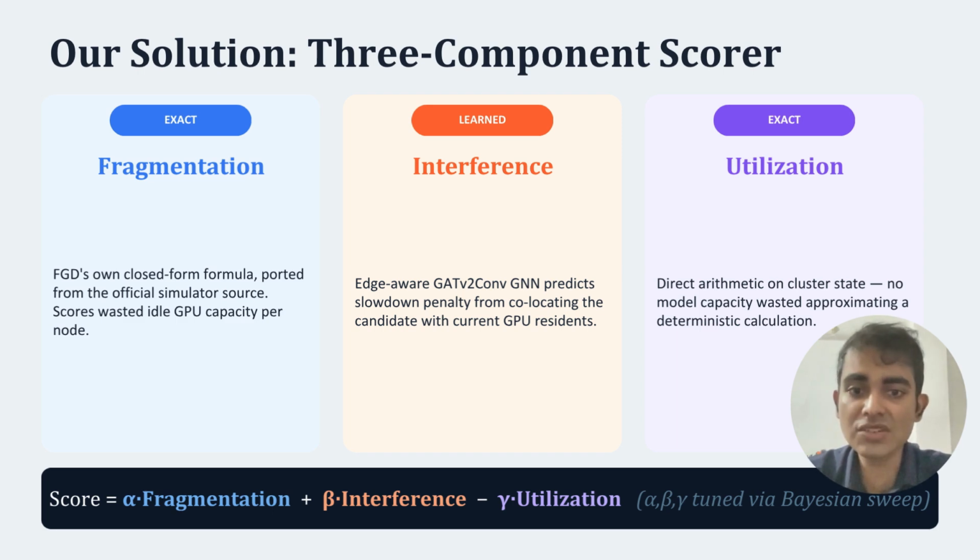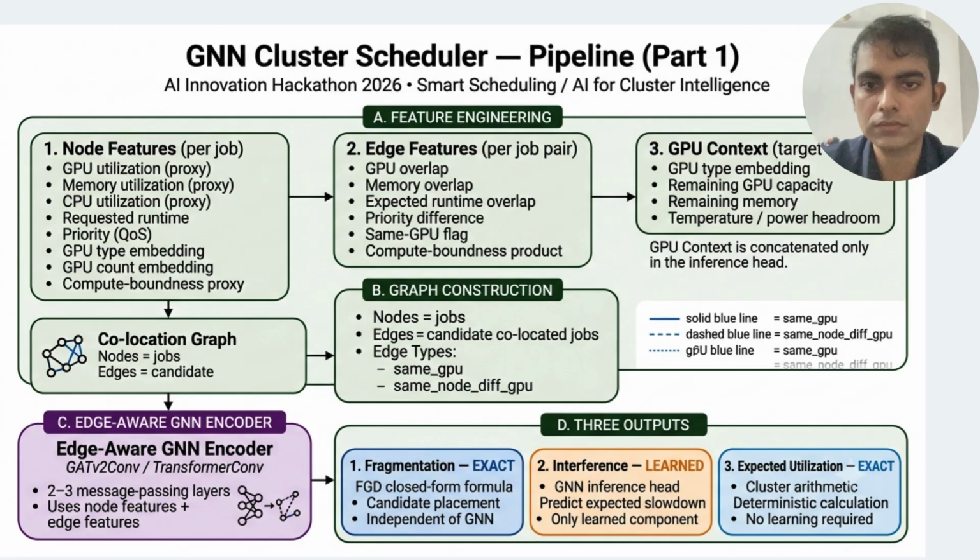Here, an edge-aware graph neural network predicts the slowdown that may occur if a new job shares the GPU with an existing job. The third component is expected utilization, which is calculated directly from the current cluster state. Finally, these three scores are combined into a weighted scheduling score. Our philosophy is very simple. We only want to use machine learning where traditional formulas are insufficient.